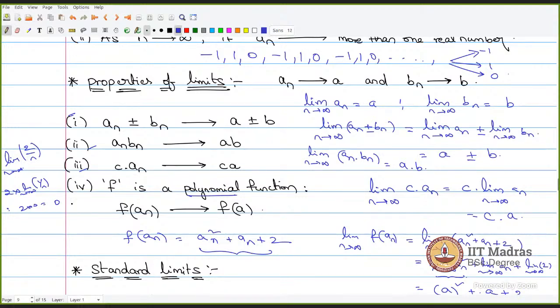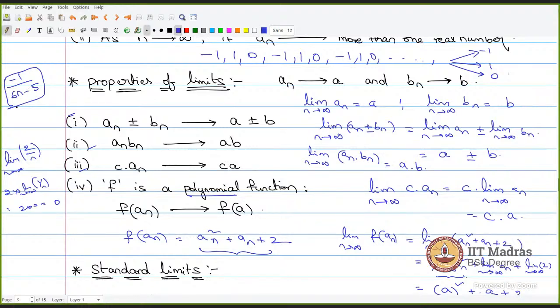So, I have a question. Is -1 by (6n - 5) an increasing sequence or a decreasing sequence? -1 upon 6n - 5, the denominator is 6n - 5.